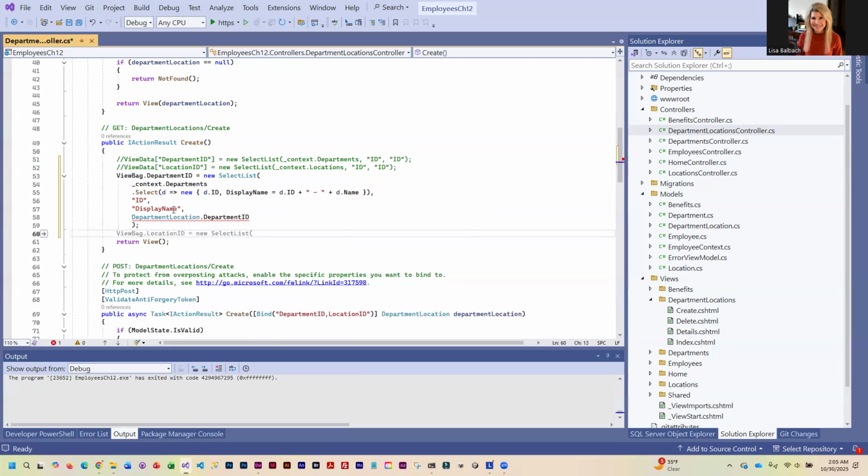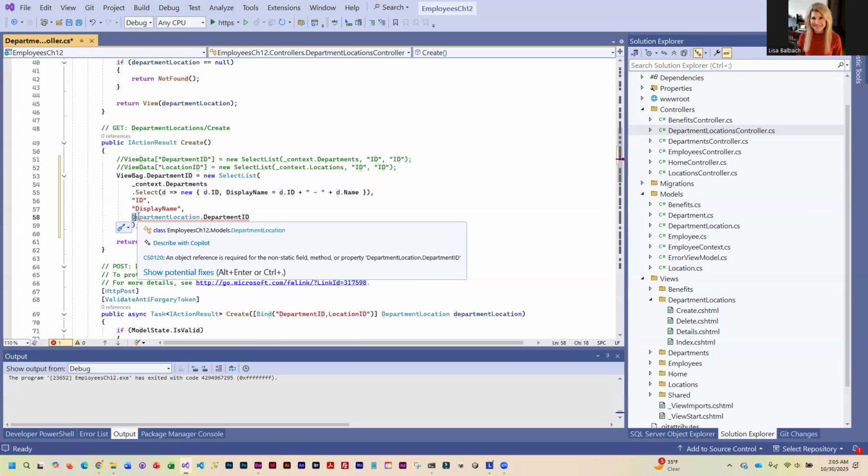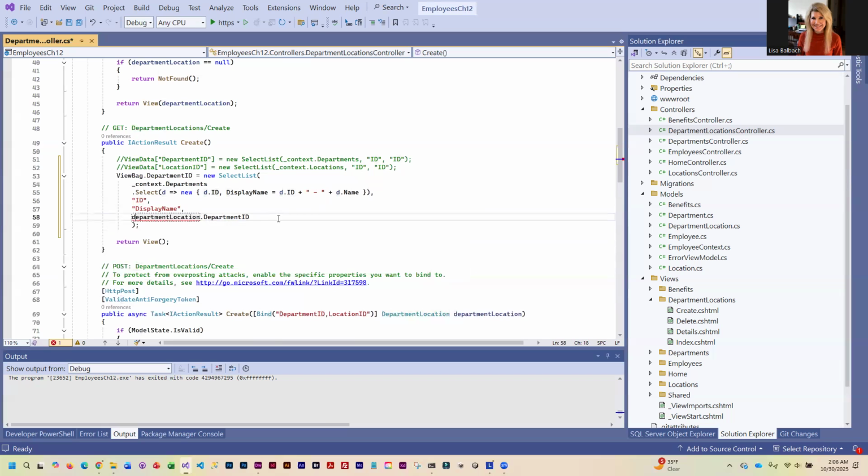It's our ID. Oh, small d. Let me see. Location department ID.